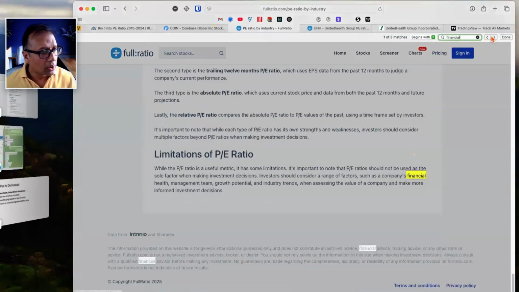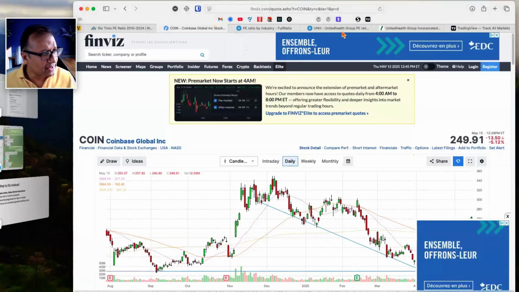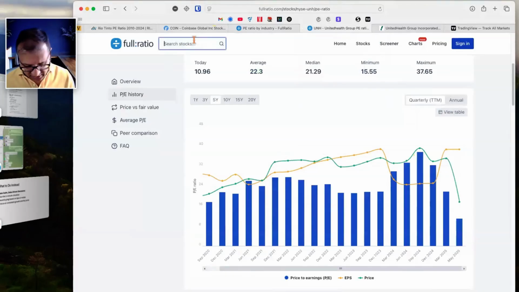Financial. So nothing. That's what I was saying. Remember, everything doesn't come up. All industries don't show up. The only industry I see in finance is mortgage finance. It may or may not be related, so maybe let's ignore that. Let's go straight to looking at this company's history.